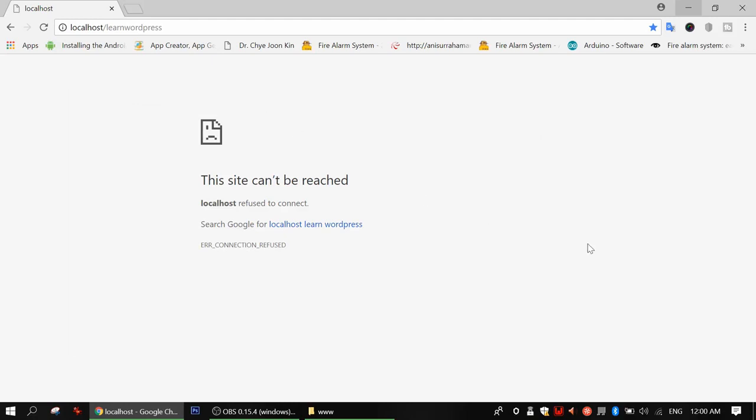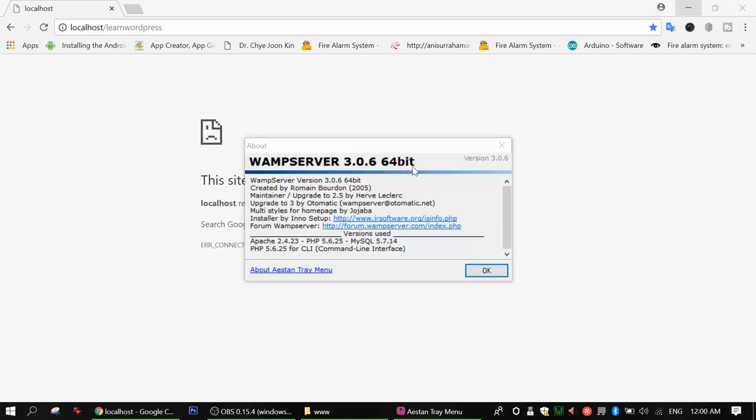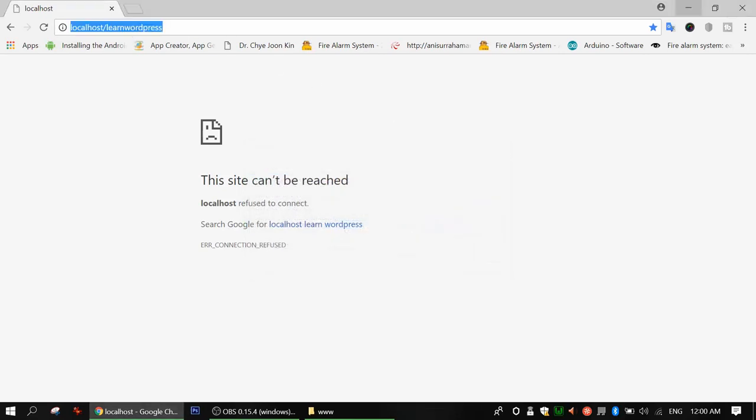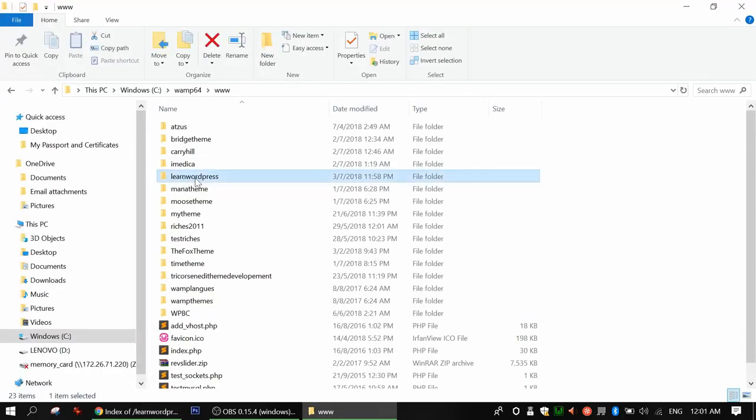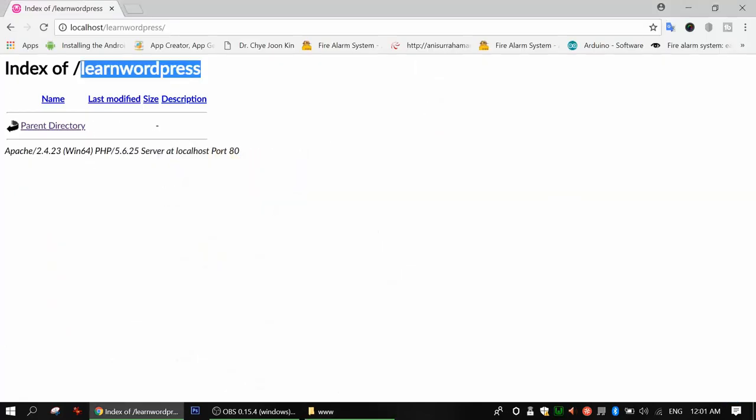This works very fast, because it includes Apache and a lot of different things inside. See, this is changing very quickly to red, and now my server is running. I can see my server details here, web server 3.0.6 64-bit. So I will again request this domain from localhost to see the path. I'll reload this, and I have the domain here registered as learn WordPress. How is it registered? Because I created a folder inside www called learn WordPress.